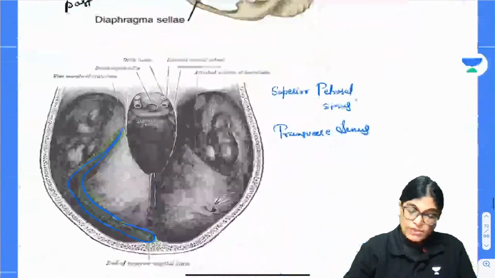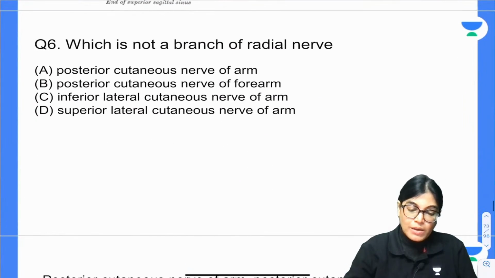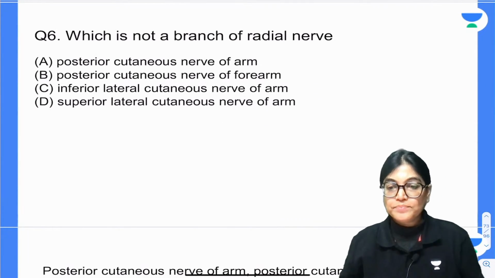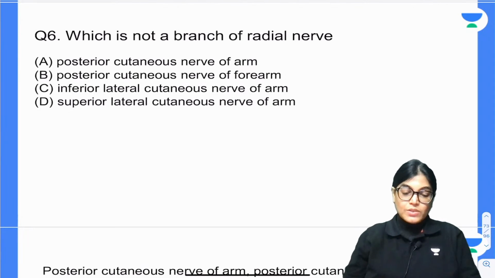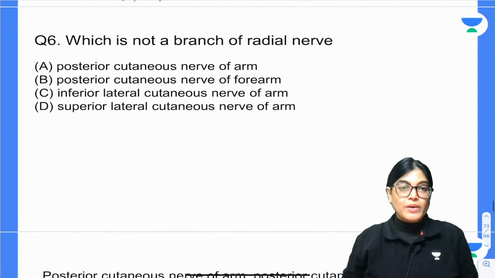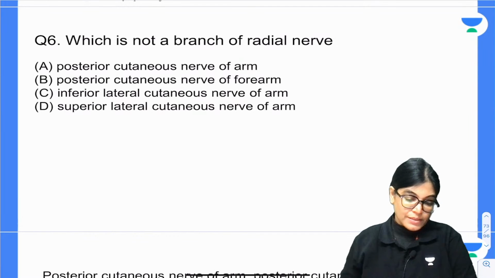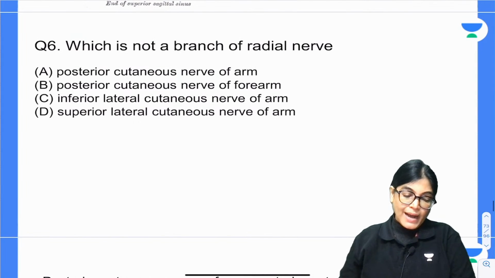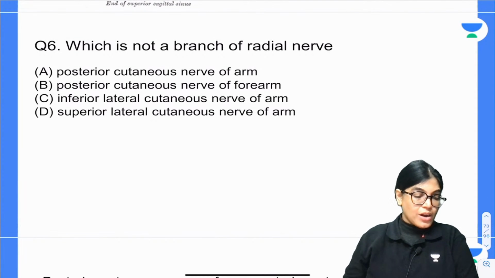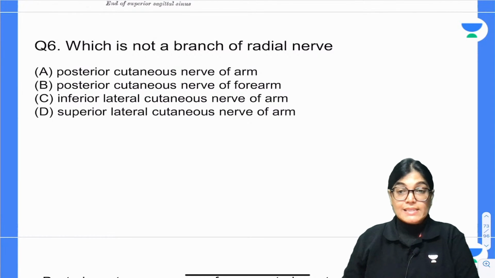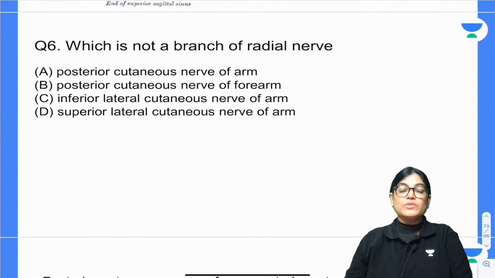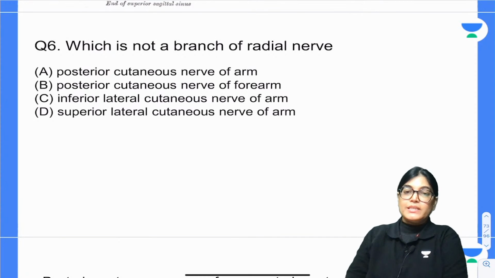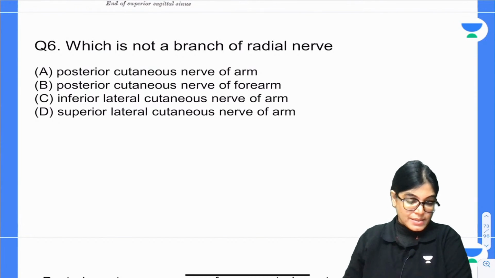Yes, Amitabh. So let's move on to the next, that is question number 6. All the best to everyone for question number 6. Which of the following is not a branch of radial nerve? Posterior cutaneous nerve of arm, posterior cutaneous nerve of forearm, inferior lateral cutaneous nerve of arm, superior lateral cutaneous nerve of arm.